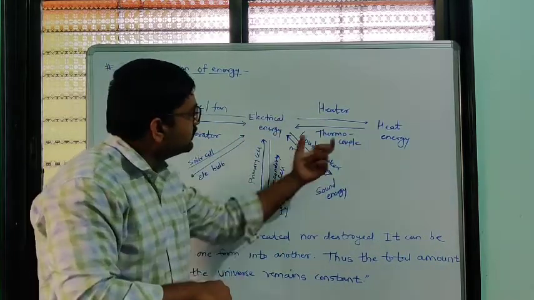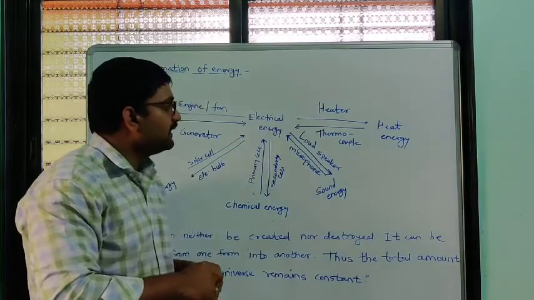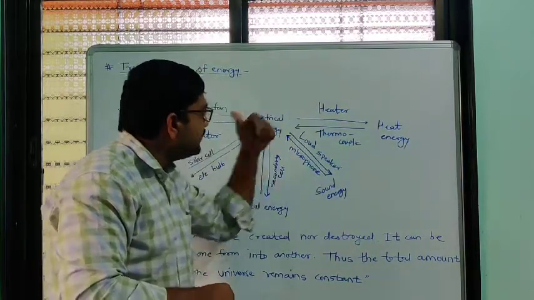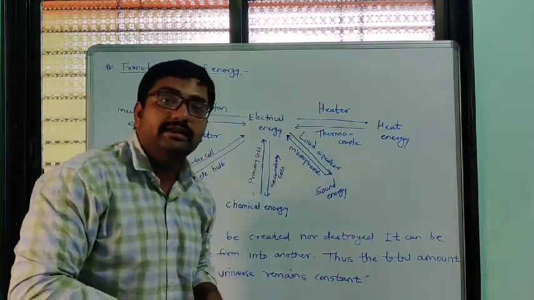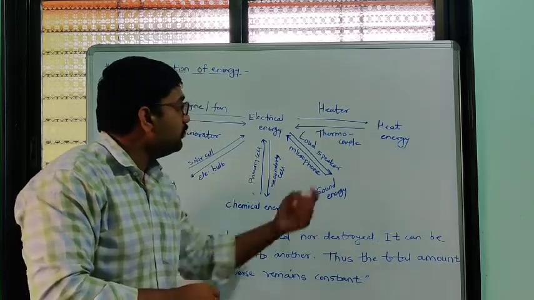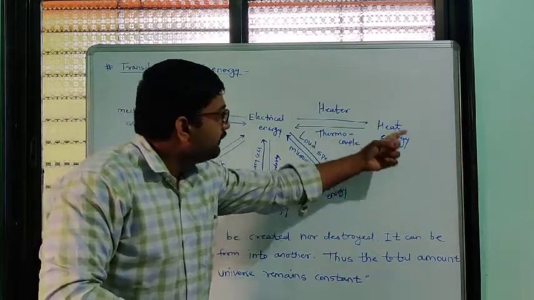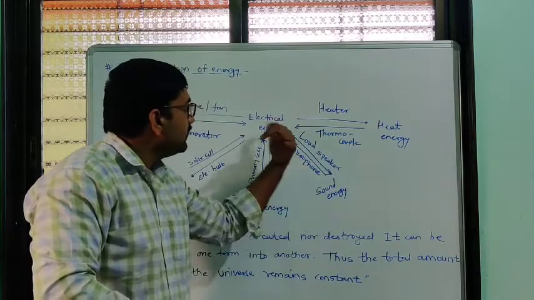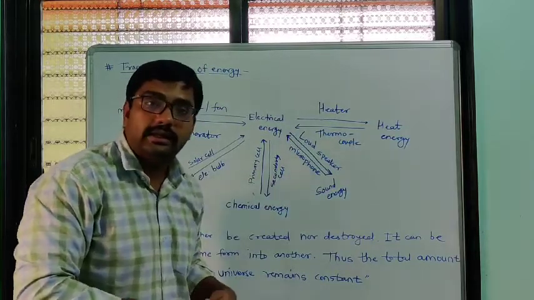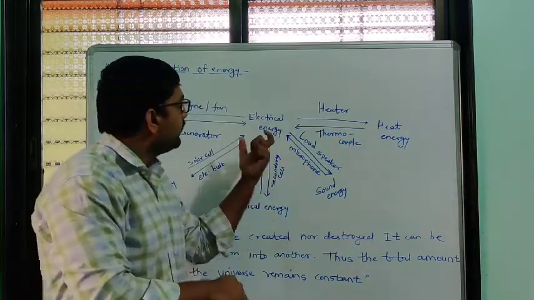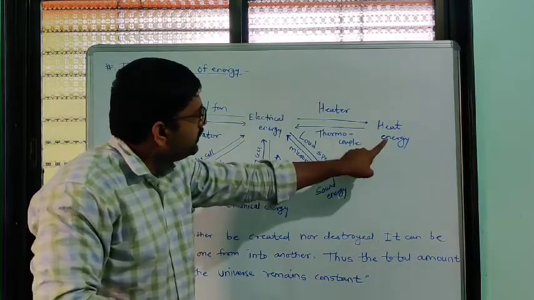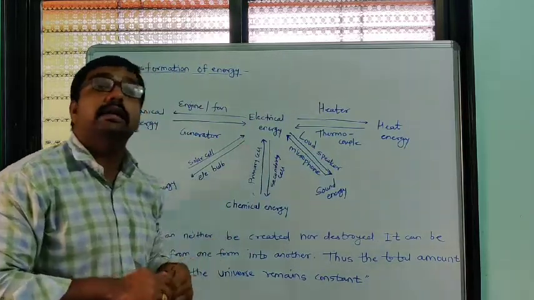And the second is the thermocouple, a device with which we can convert heat energy into electrical signals. With the use of thermocouples, we convert heat energy into electrical energy. In such a way we can convert electrical energy into heat, or heat energy into electrical energy.